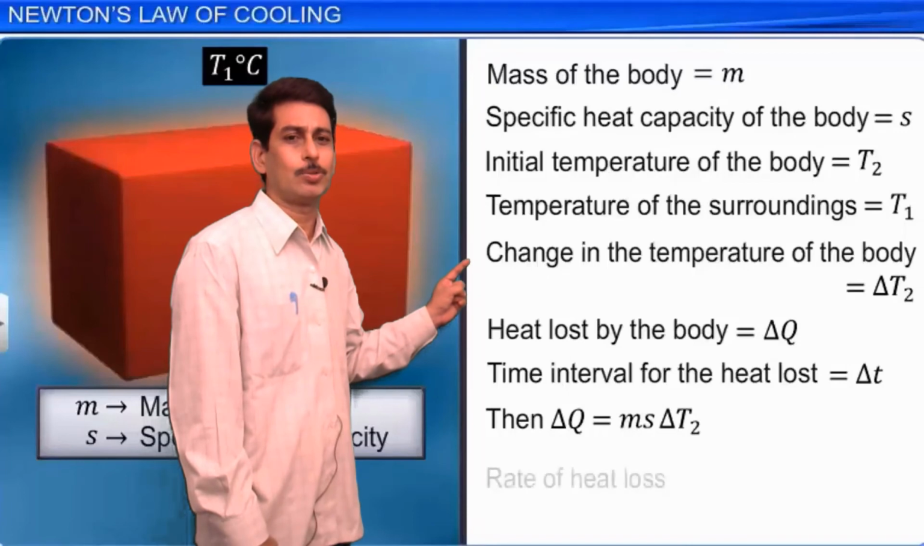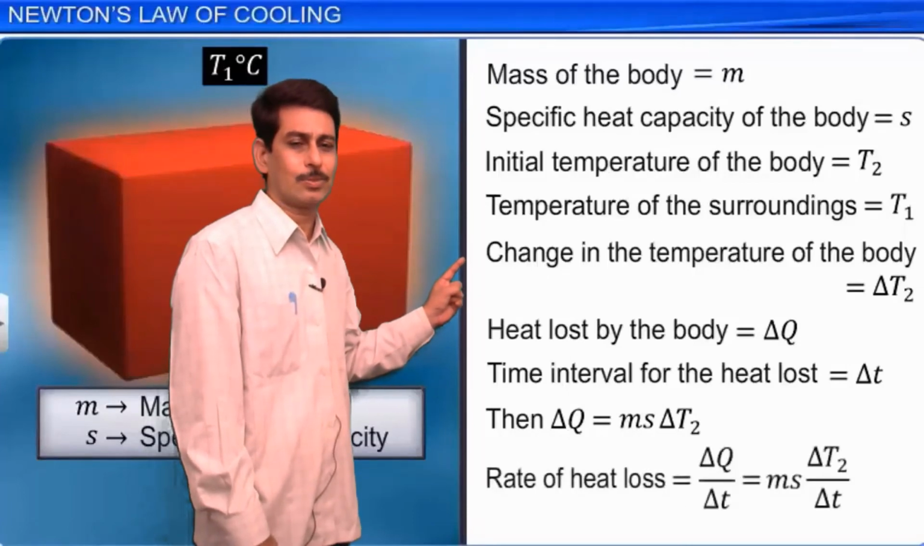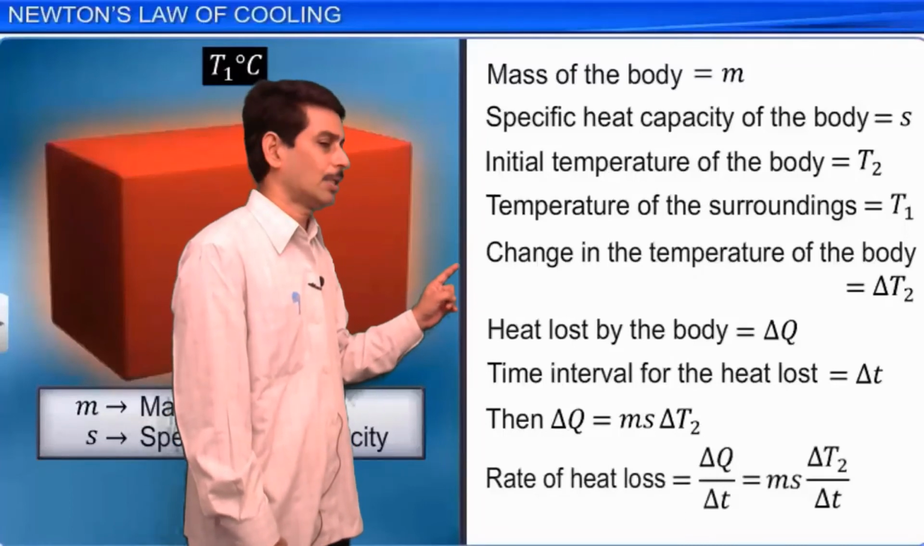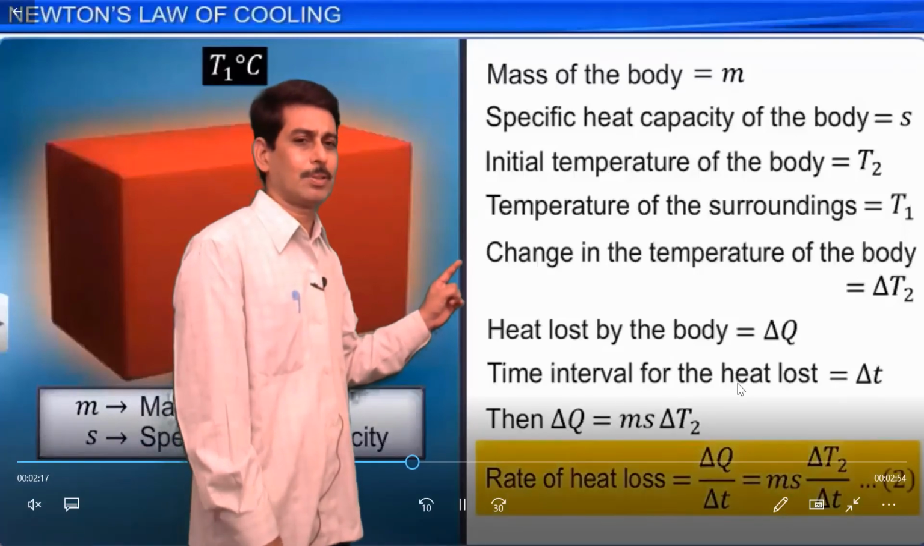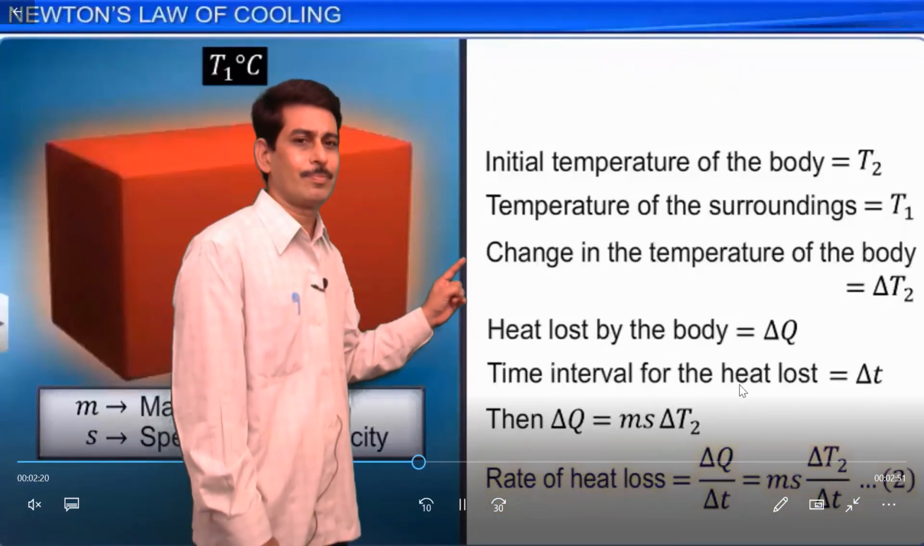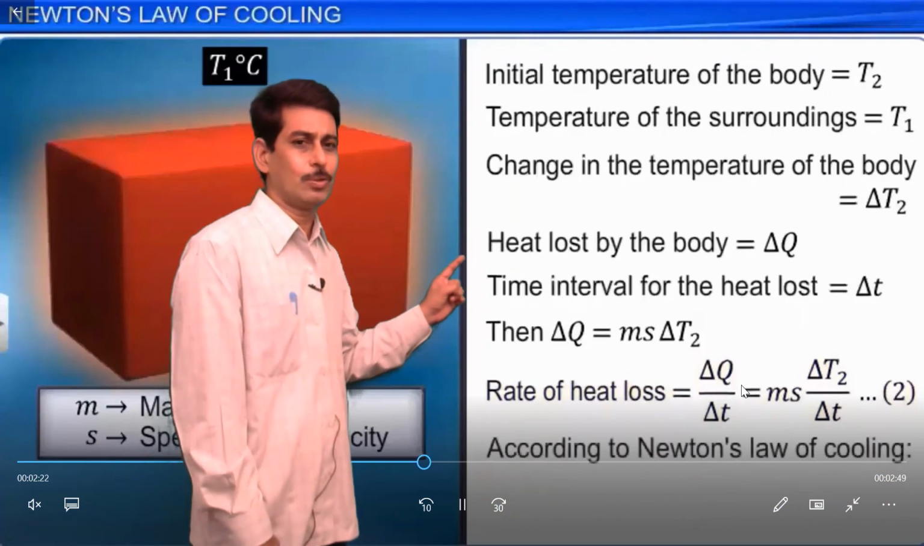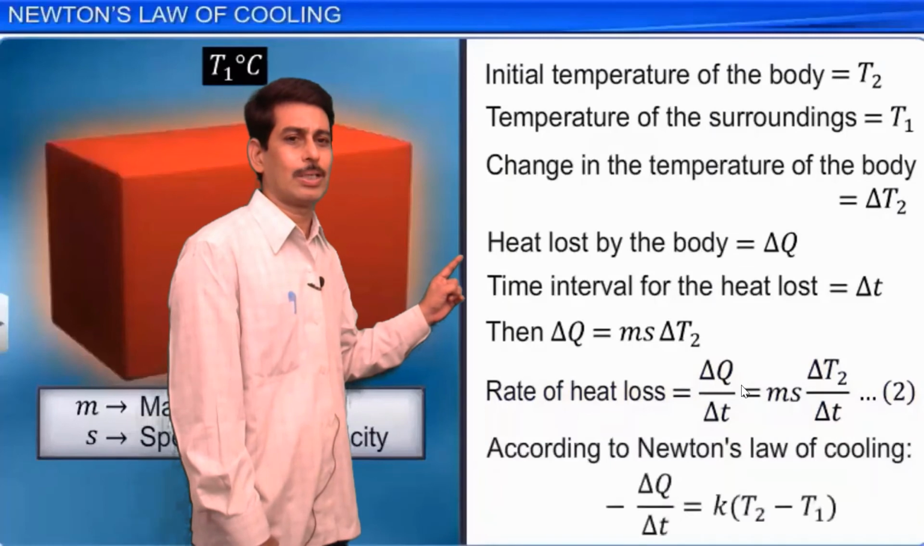And we want delta Q by delta t, so this must be divided by delta t. So the rate of heat loss, which is delta Q by delta t, is equal to m s delta T2 divided by delta t, where delta T2 is the change in temperature and delta t is the time. Let us consider this as equation 2. Both equation 1 and 2 are the same, both are delta Q by delta t.